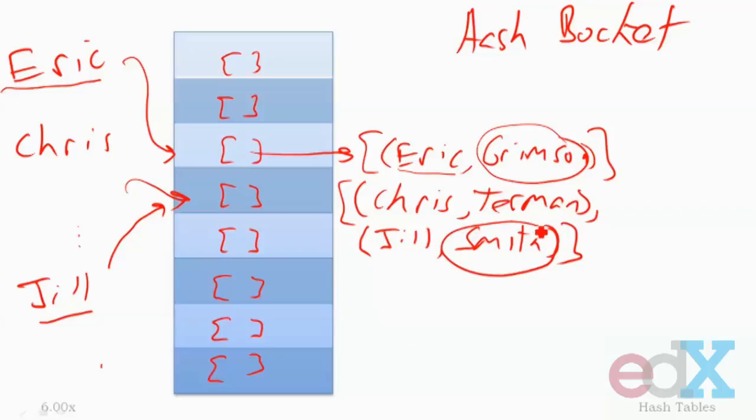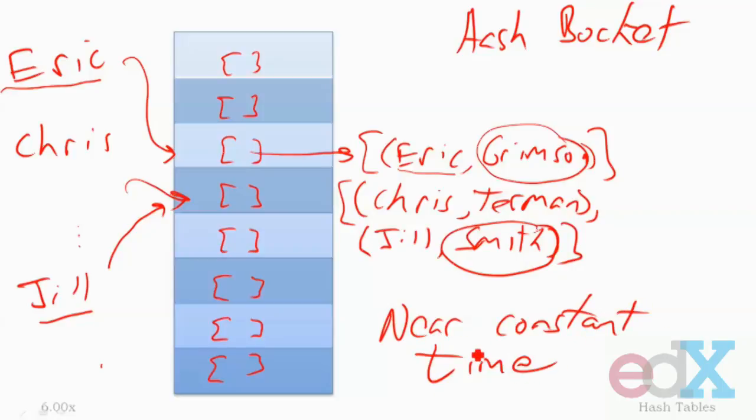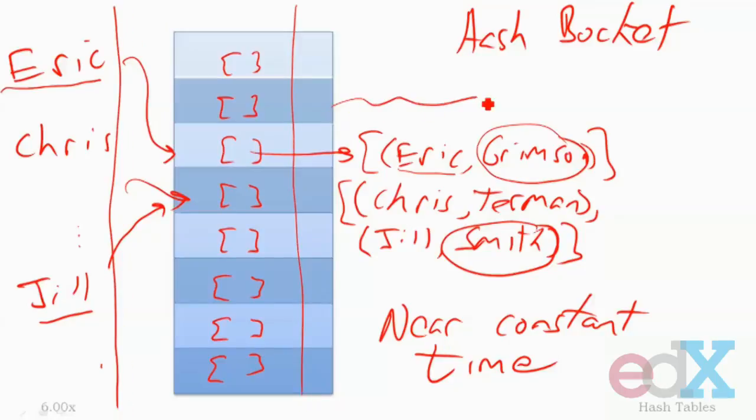So now you see why we were a little wishy-washy and we always said near constant time. Because as you can see, if the table is small and I insert many elements in it, then the hash buckets could get very long. For example, if I have a table with only one element and I insert 1,000 names, then that one bucket will be 1,000 names long, and I'm reduced to linear search.